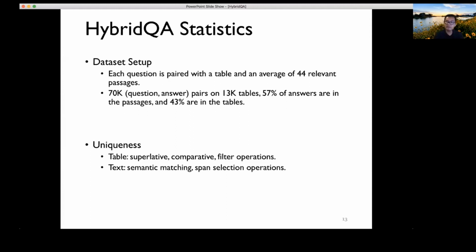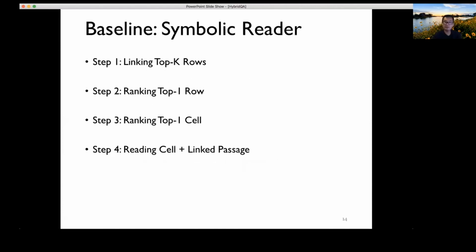There are a lot of interesting characteristics about this data set. For example, for the table aspects, usually you can compare, you can have filtering operations, and there are several other operations. And for text, it's mostly span selection and semantic matching. So you must be able to build a system that can do well in both cases, such that you'll be able to get good results on this data set.